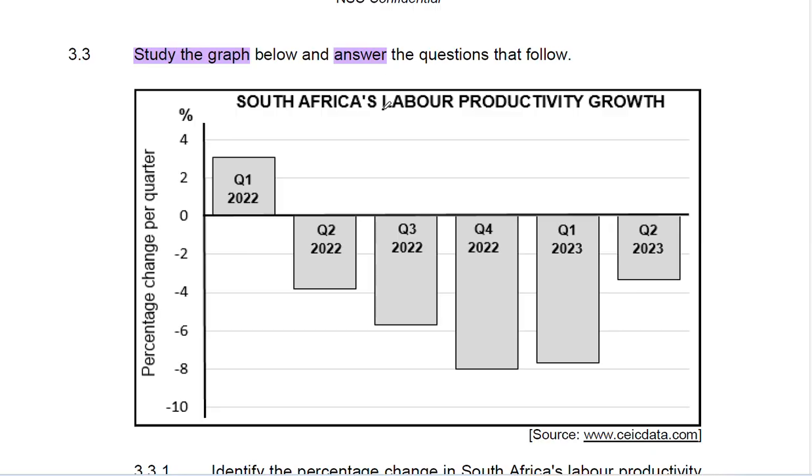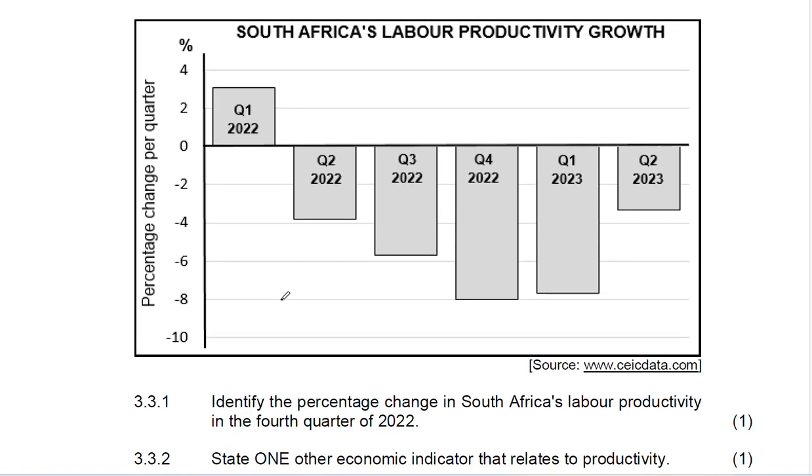South African labor production growth. So we are looking at South African labor production growth in this graph. And then what do we have? We have percentage change per quarter. And we have quarter 1 of 2022, quarter 2 of 2022, quarter 3 of 2022, quarter 4 of 2022, quarter 1 of 2023, and quarter 2 of 2023. So what is happening here? We are provided full year of 2022 and we are provided only 2 quarters for 2023.